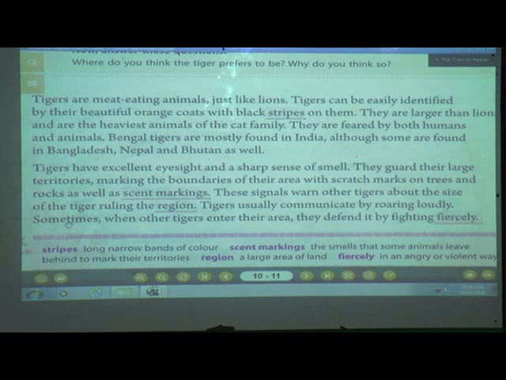Okay? They roar. Sometimes when other tigers enter their area, what do they do? They defend it, they fight fiercely. Fiercely means in an angry or violent way. Means these tigers do not like any other tiger entering their area. And if by mistake another has entered, then they fight very angrily. Understood, students, till here? So you can turn the page or just look here on the screen.